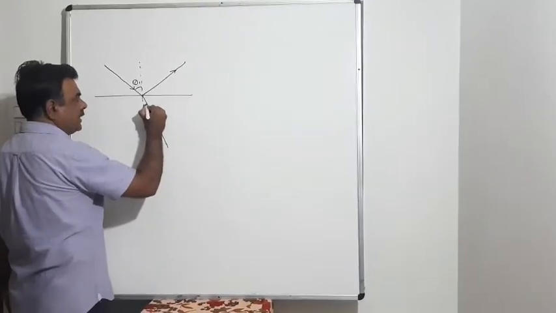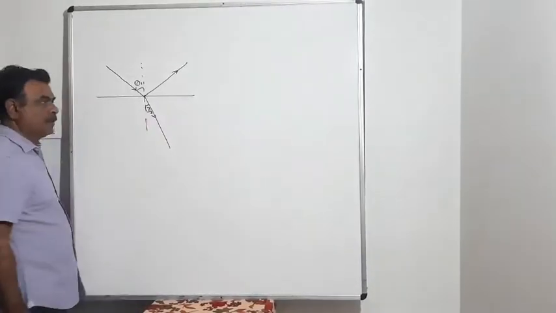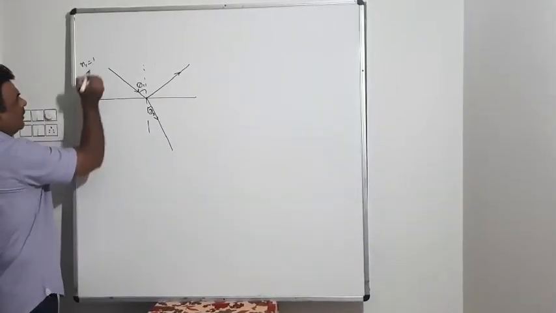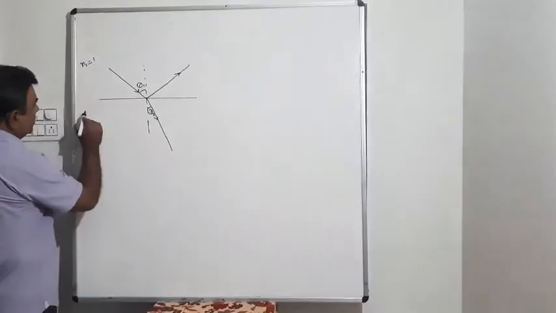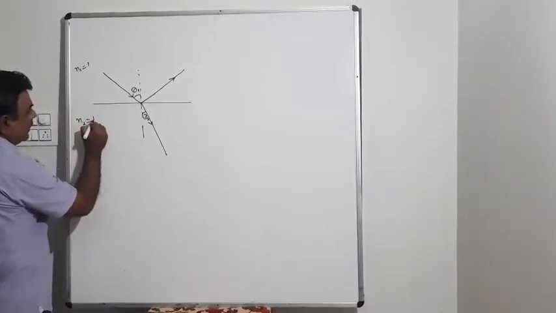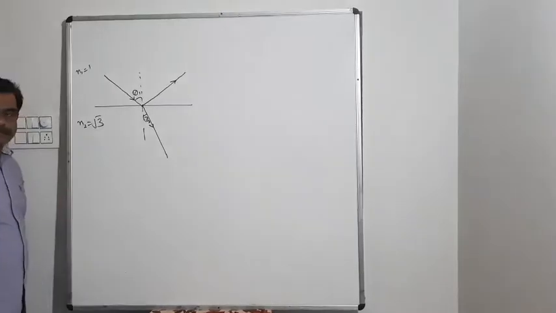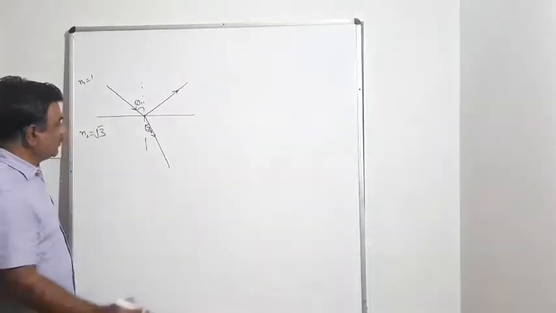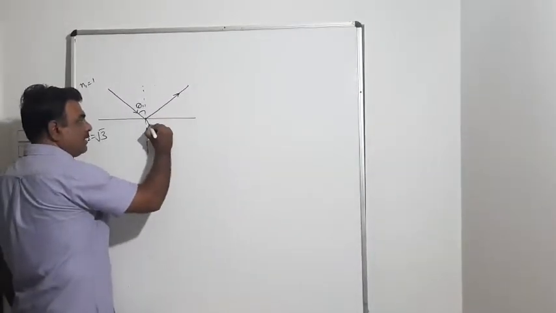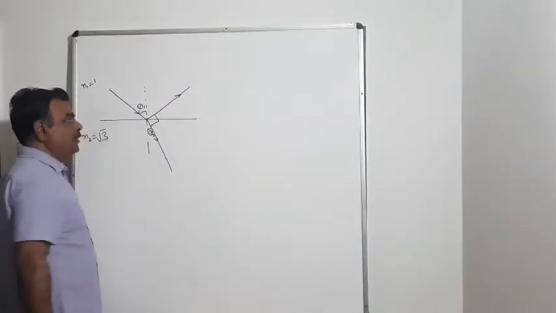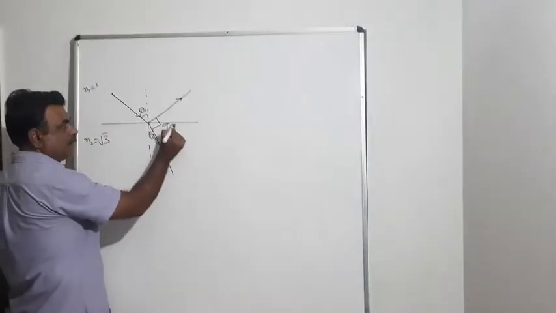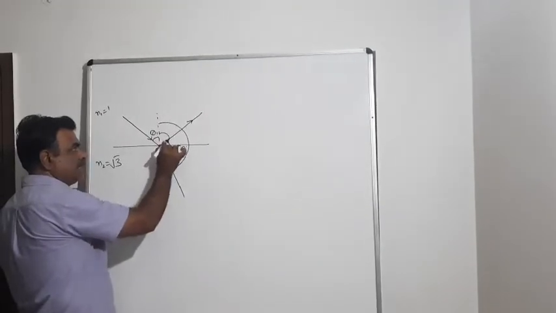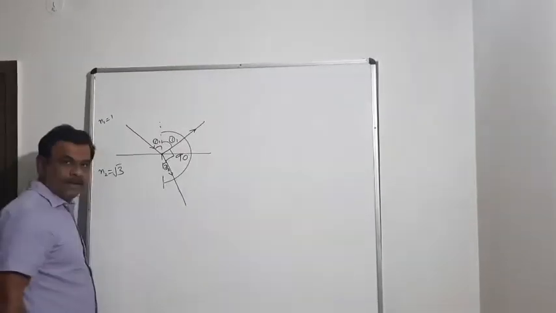The angle of refraction I am writing as theta 2. The refractive index of the first medium was air, so it has refractive index 1. For the second medium, n2, I gave refractive index root 3. In that case, you have to evaluate theta 1. The condition given was that the reflected and refracted rays are mutually perpendicular. So this angle is 90. This total is 180. Here theta 1, then naturally this will also be theta 1.